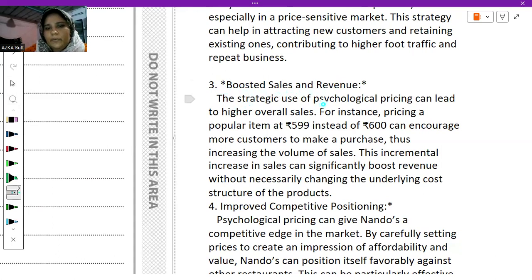Strategic use of psychological pricing can lead to higher overall sales. For instance, pricing a popular item at 599 instead of 600 can encourage more customers to make a purchase, thus increasing the volume of sales. This incremental increase in sales can significantly boost revenue without necessarily changing the underlying cost structure of the product.